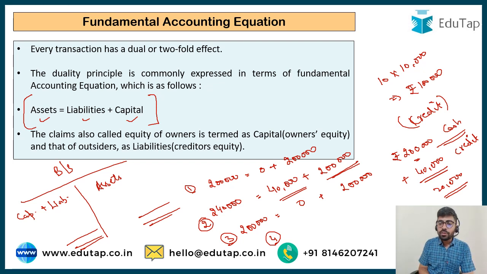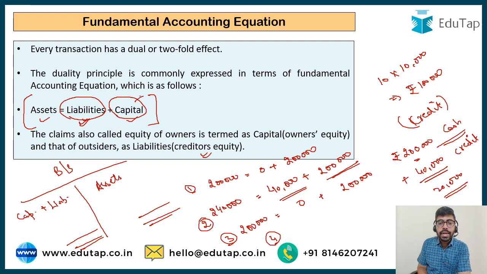Your assets are always going to be equal to your liabilities plus capital. Now for liabilities plus capital, we also have certain fancy names. The liabilities are also referred to as the creditor's equity, the outsider's equity. So the liabilities are the obligations of a business towards the outsiders. Now the capital is the obligation of a business towards the insiders, towards the owners.